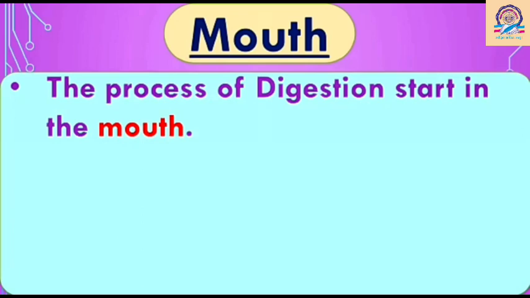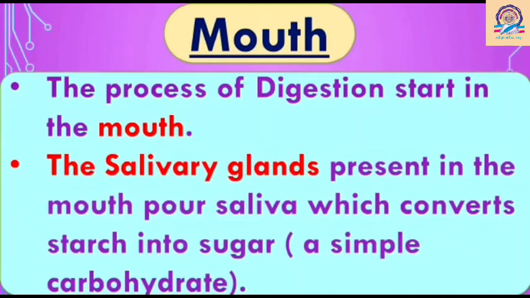Like, take an example. If your mother places a favorite dish on the table in front of you, so first when you see it, smell it, or even when you imagine the taste of that meal, at the time the salivary glands secrete saliva. Secrete means, or you can say release. So salivary glands secrete saliva, and these salivary glands present in the mouth pour saliva, which converts starch into sugar. That is, which converts a complex carbohydrate to a simple carbohydrate.